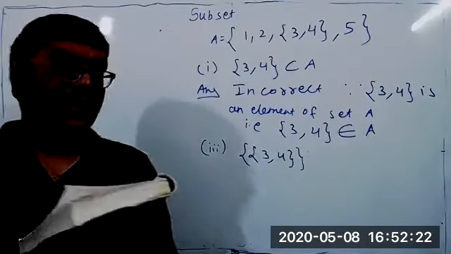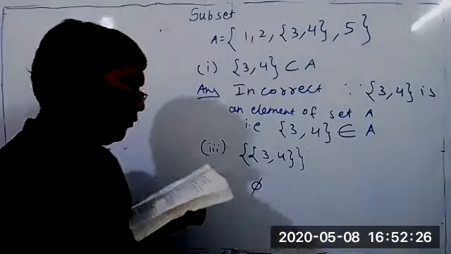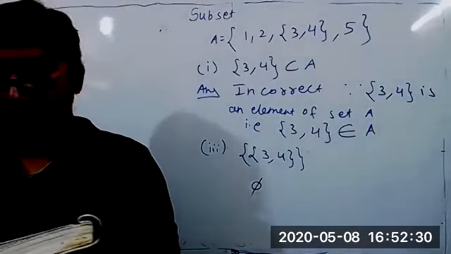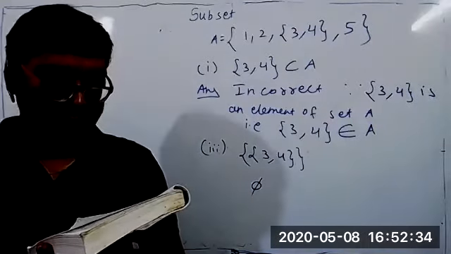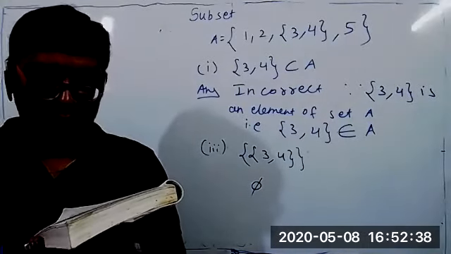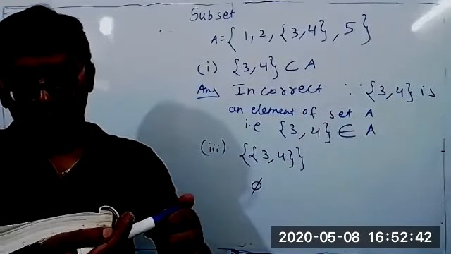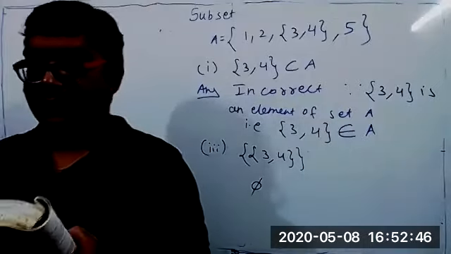The 10th is correct because null set means 5 is a set only. There's no need to put flower brackets. Are you understanding? Okay. The 10th one is correct. The 11th one is wrong. And the 9th one is incorrect, because null set is a set, not an element.